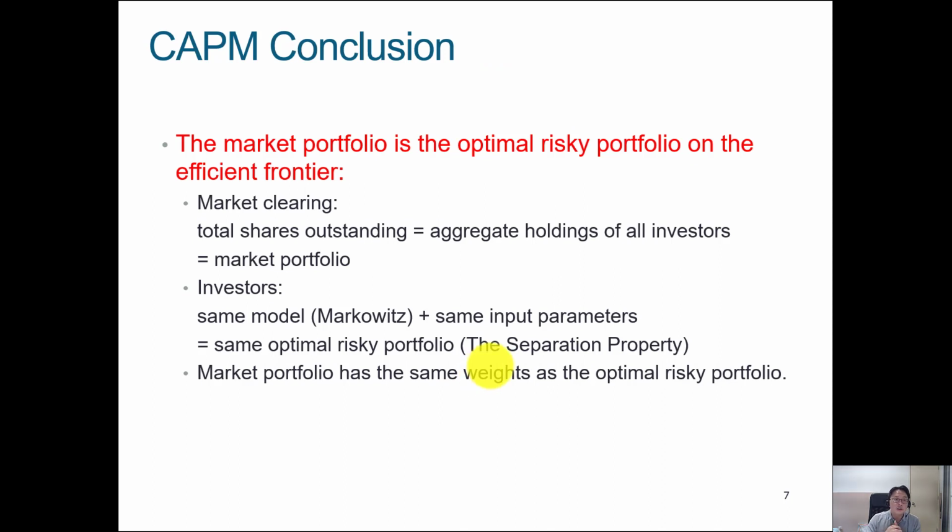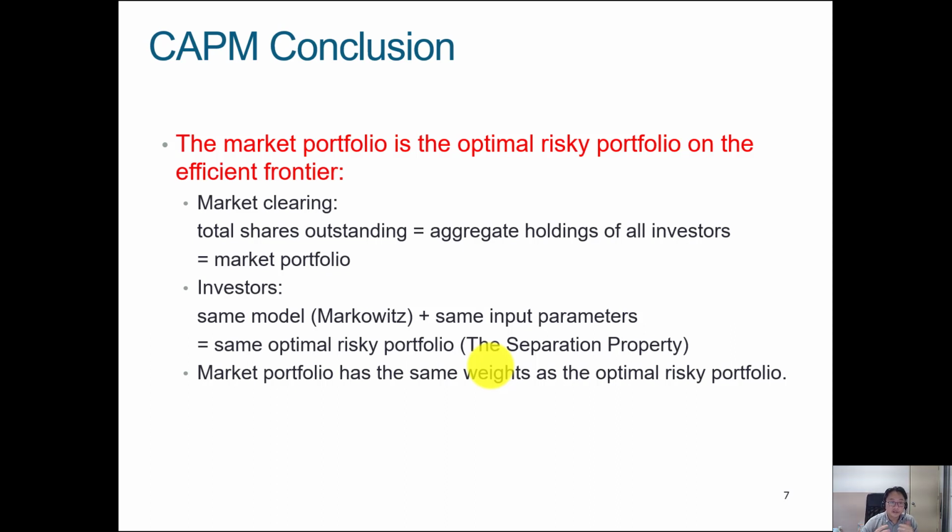So what we can conclude about the CAPM is that the market portfolio is the optimal risky portfolio on the efficient frontier. As mentioned over here, the efficient frontier is that curved line that we had, and the market portfolio is any risky portfolio that sits on the frontier. For the market to clear, the total number of shares outstanding must aggregate the holdings of all investors. That gives you the market portfolio.